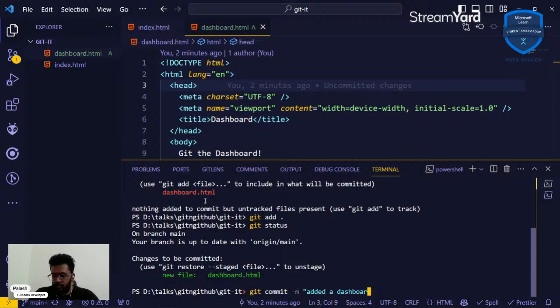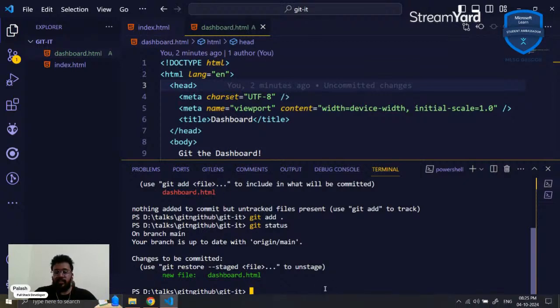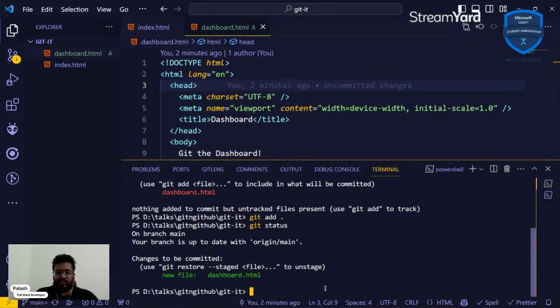Actually, hold on for a minute. I'm not going to commit yet because there's still one thing that we can do. Right now we're working on the main branch, and working on the main branch is a disastrous thing to do if you're working in open source, especially because a lot of open source tragedies have been caused when people who've been given access to the repository push directly to the main branch, because the main branch is supposed to be the stable version of that code, right?